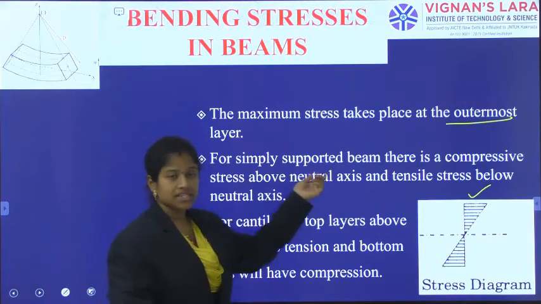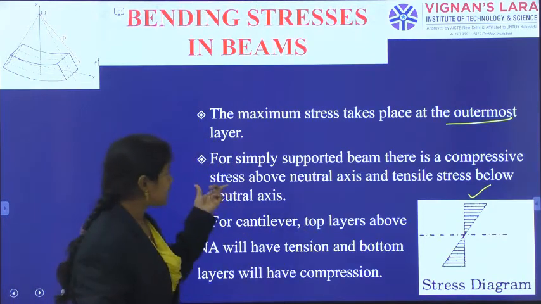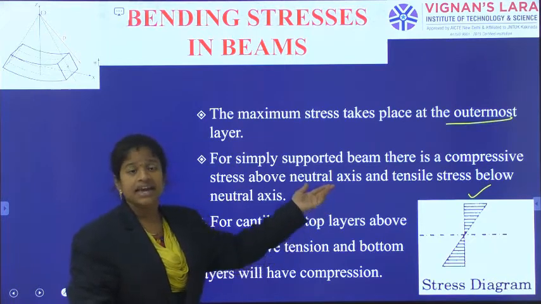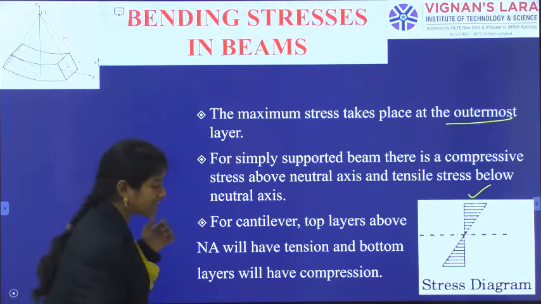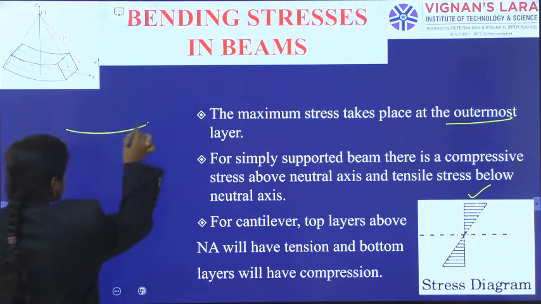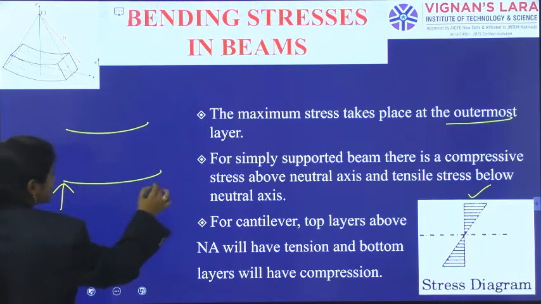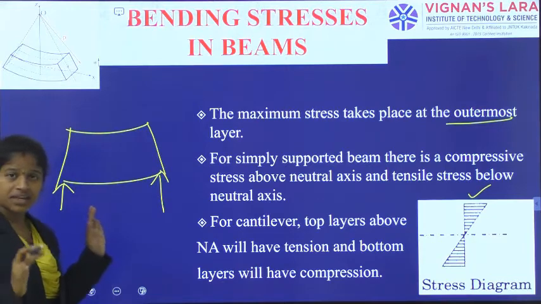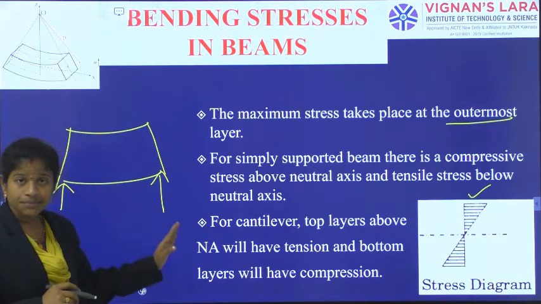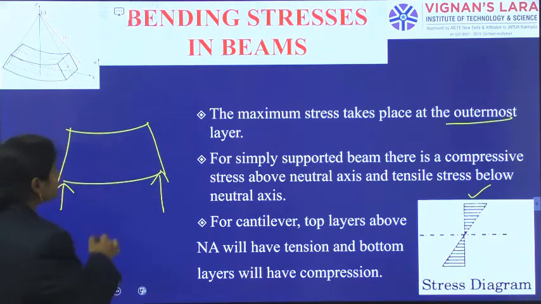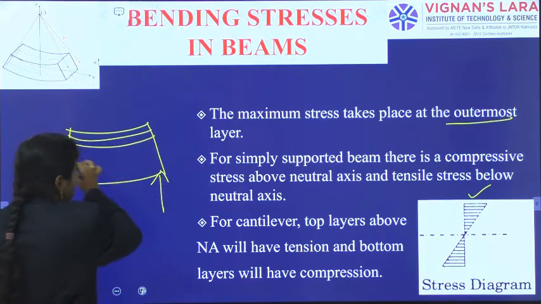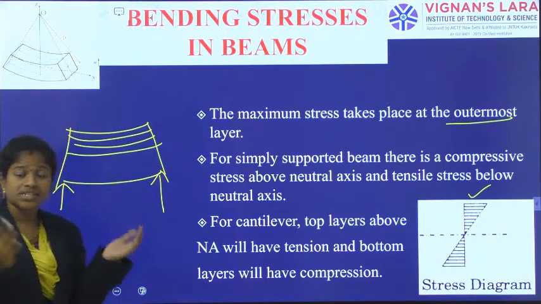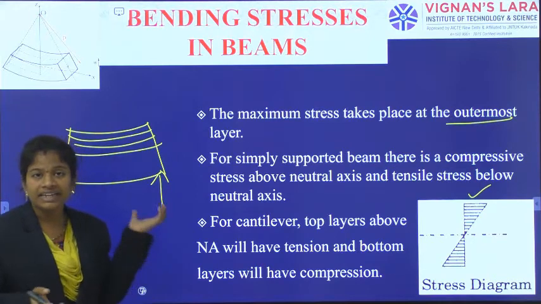Now, for the simply supported beam, there is a compressive stress above the neutral axis and tensile stress below the neutral axis. See here, the simply supported beam is simply placed like this. What happens in this simply supported beam? Due to loading, the top fibers are in compression and the bottom fibers are in tension.